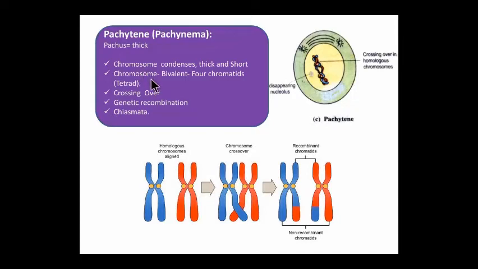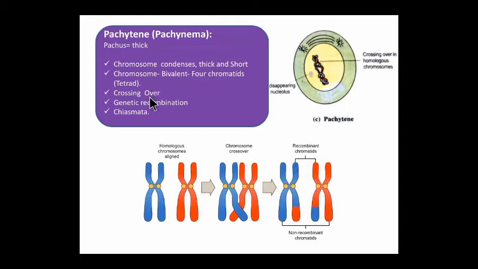Each homologous chromosome now shows two chromatids, so the bivalents now appear to be composed of four chromatids. So bivalent converts into tetravalent. Now the crossing over takes place.